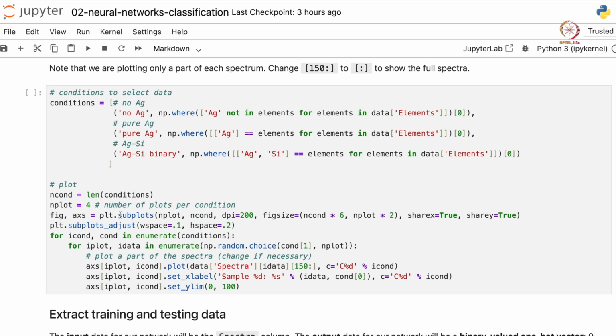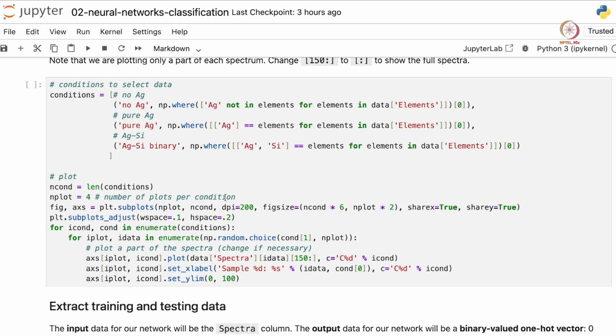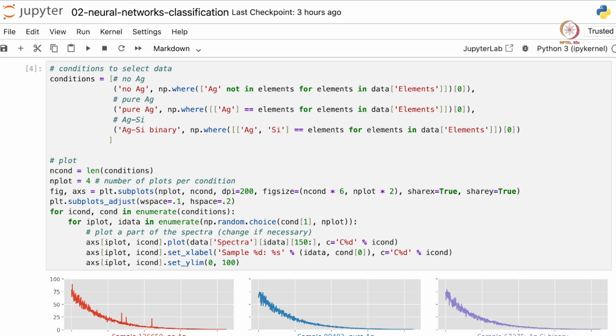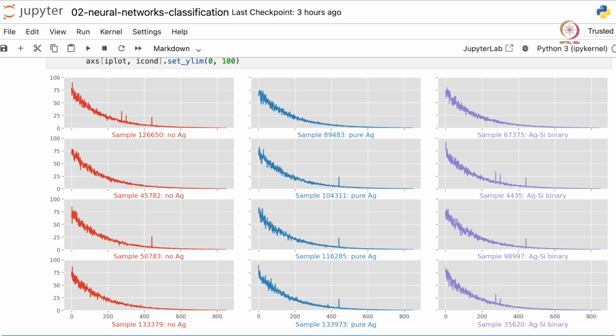And let us visualize how the spectra look for some phases. I'll not go into the details of this code, but let's look at the results. This is basically a plotting code. If we run this, we have made plots for three different classes of phases. The first column corresponds to phases that do not contain Ag, and these are the muon spectroscopy peaks of these phases. The second column corresponds to phases that contain pure silver, and the muon spectroscopy peaks are given here. And the third column contains phases that are silver silicon binary alloys, and their muon spectroscopy peaks are shown.